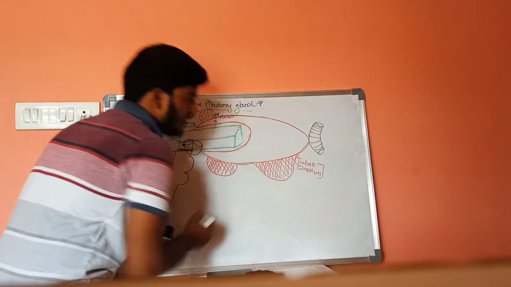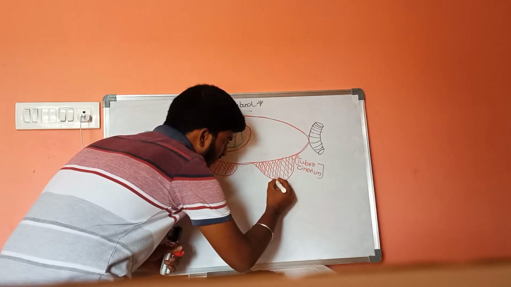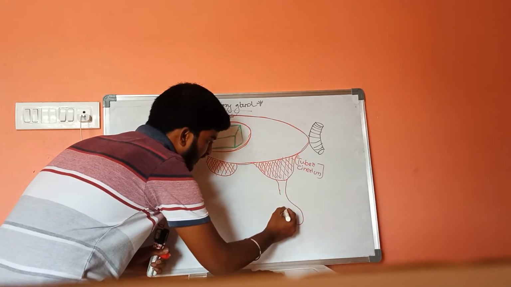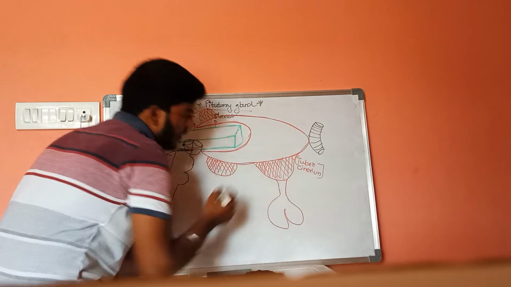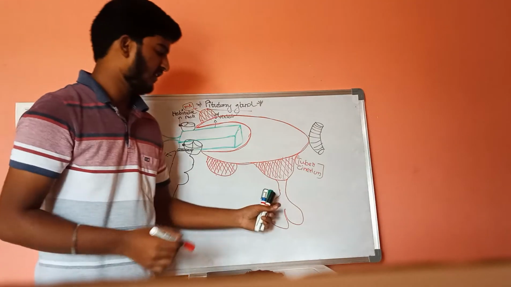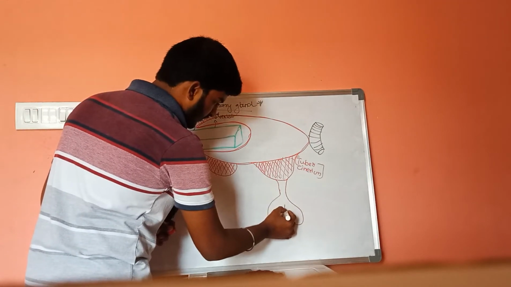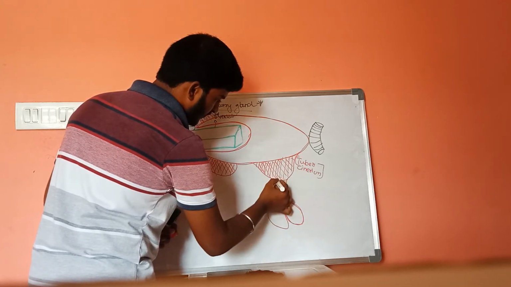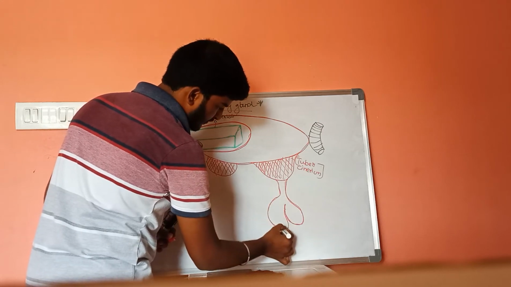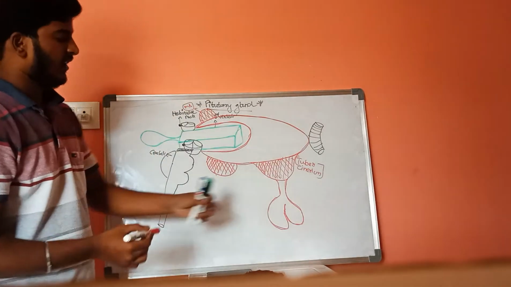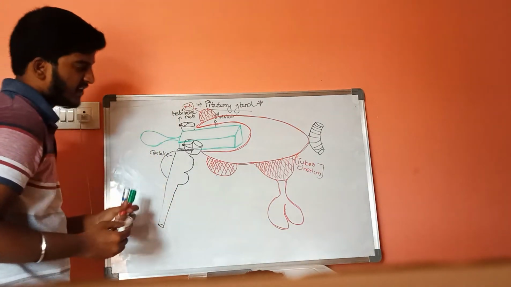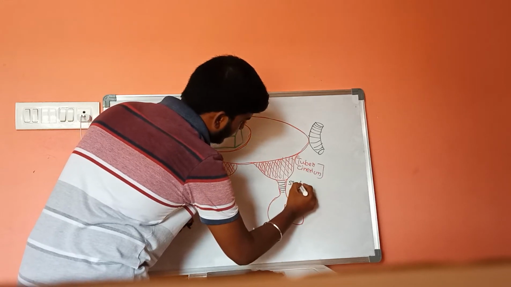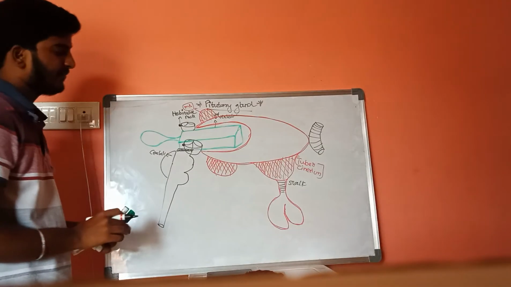Below this tuber cinereum there is a stalk, and it results in the pituitary gland. This is a pituitary gland, and this special structure is the stalk of the pituitary gland.